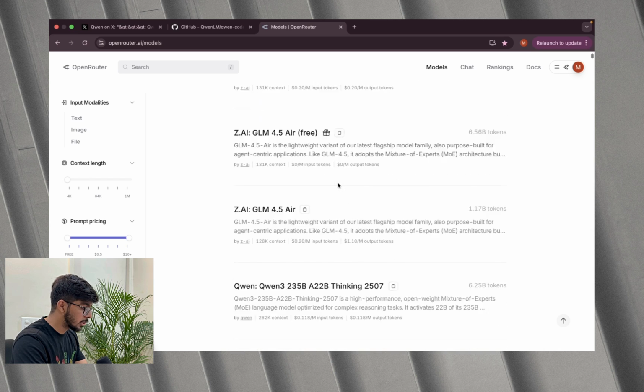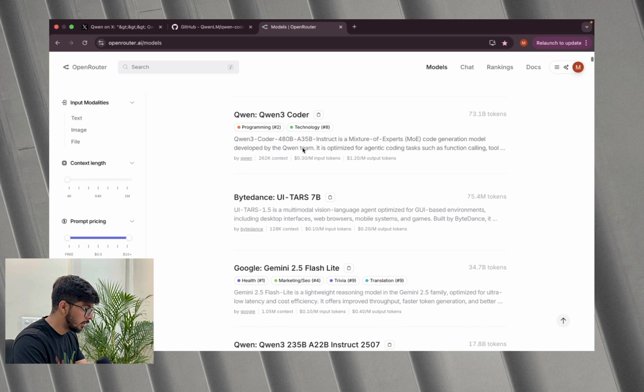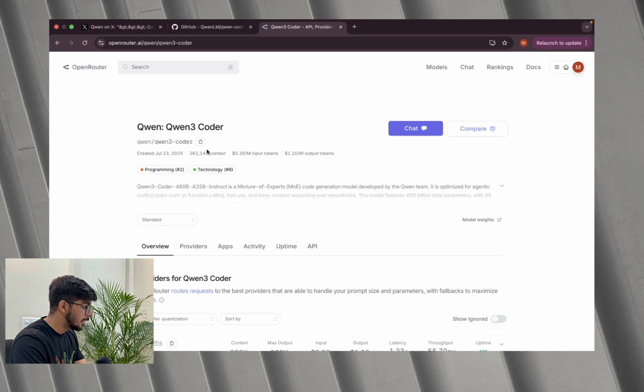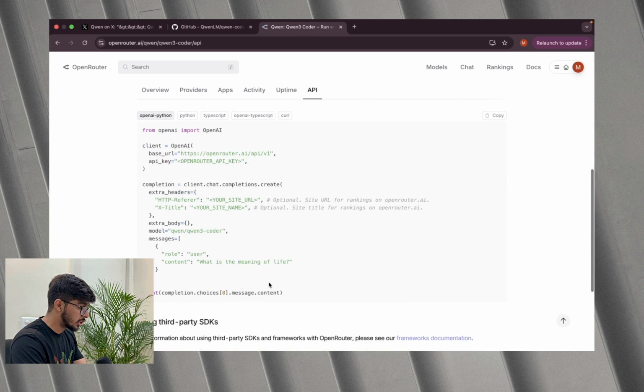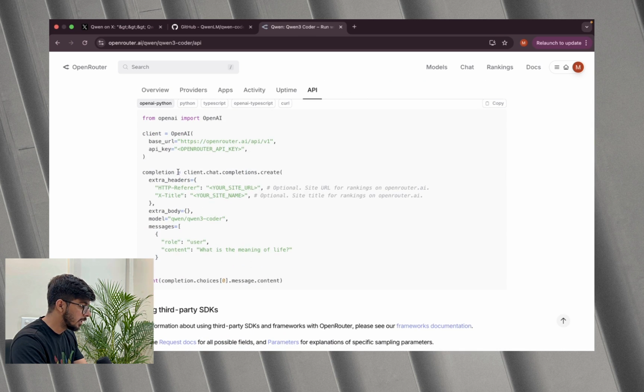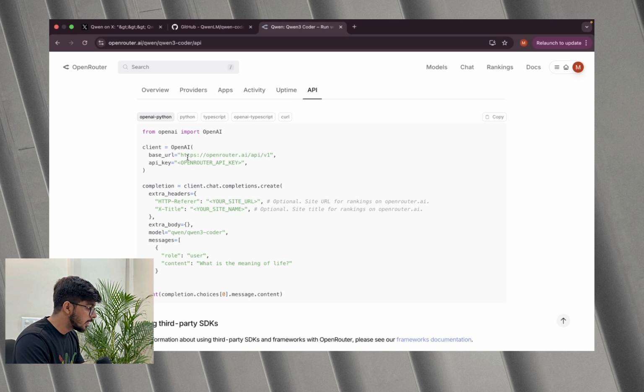Coming here, click on models. We will need to search for Qwen3-Coder. Here it is. And after that we'll click on API. In this section we'll be able to find the base URL and model name. We'll also create the API key. I have already created one when I was testing, but I'll let you know how you can create it on your system. So copying the base URL,